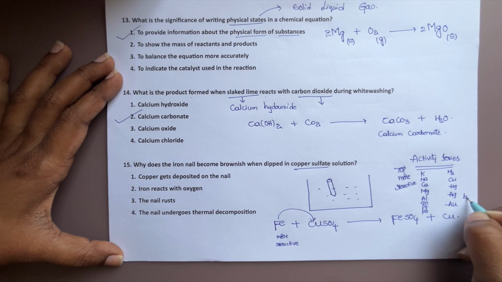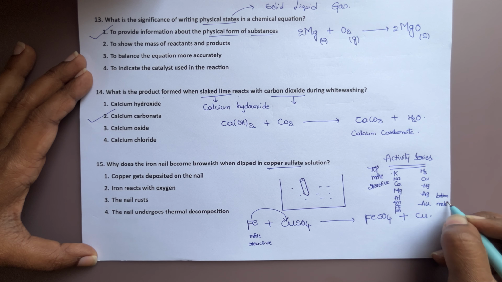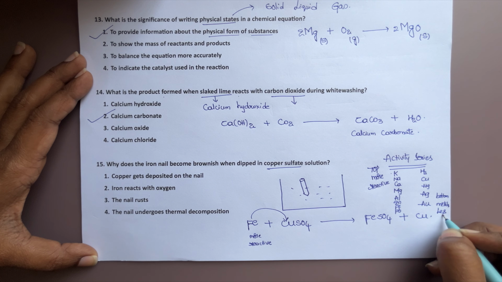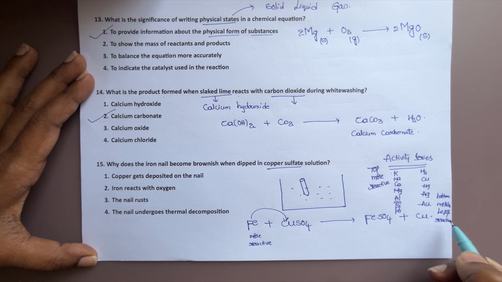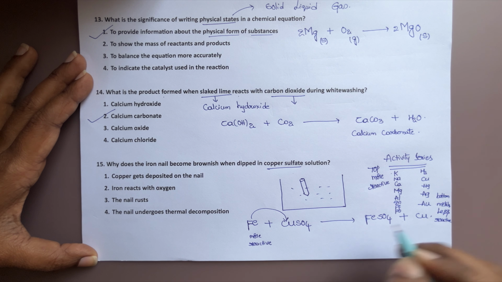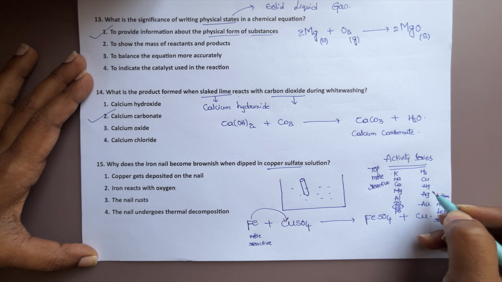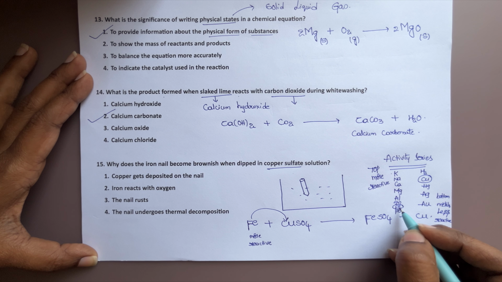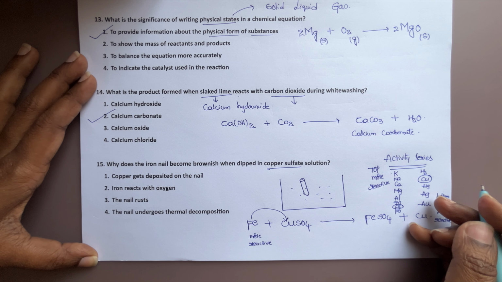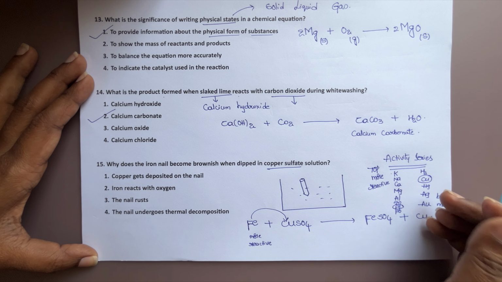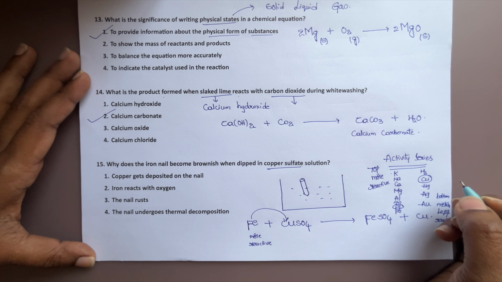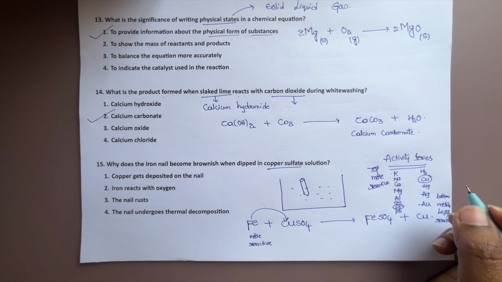So the bottom metals are less reactive. So what happened here? Top metals and bottom metals. In this reaction, iron is there and copper is there. Iron is present above copper. This is the continuous series; for lack of space I have written it like this. That's why I am telling you iron is present above copper. So that's why it replaces.